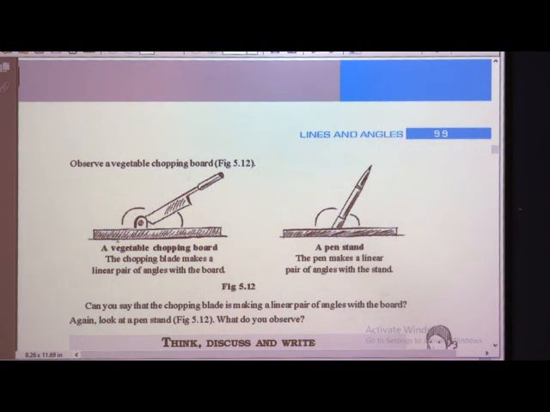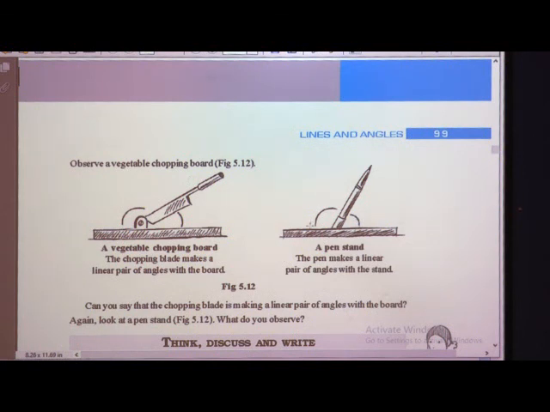Where do you find this? This is a vegetable chopper. Here we have one angle and another angle. When you open it, it is a linear pair, and the total sum is 180 degrees. A pen stand: here we have one angle and another angle.